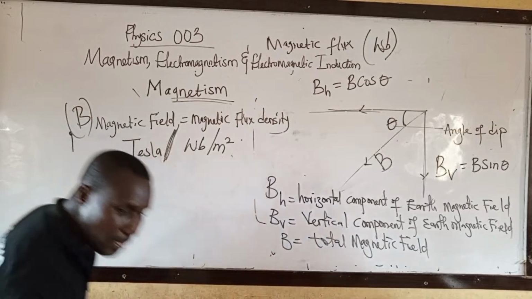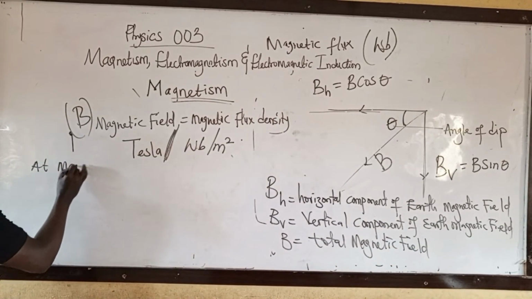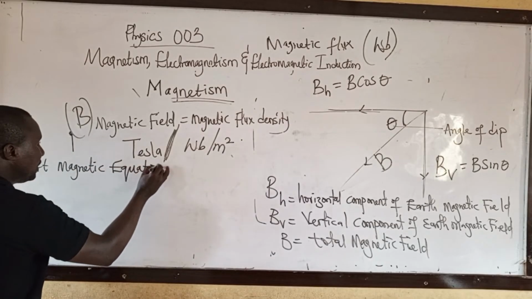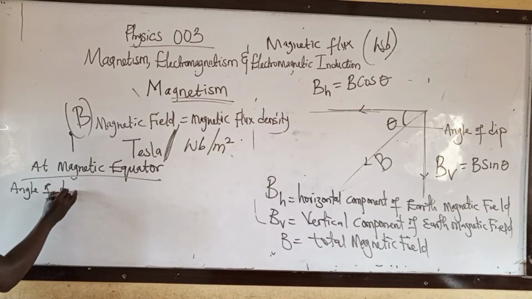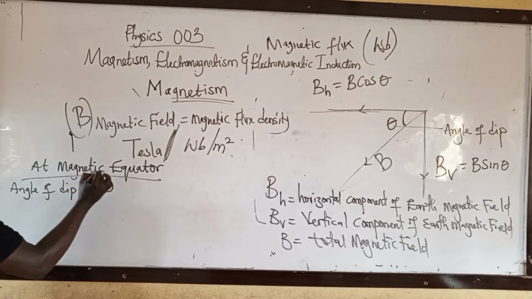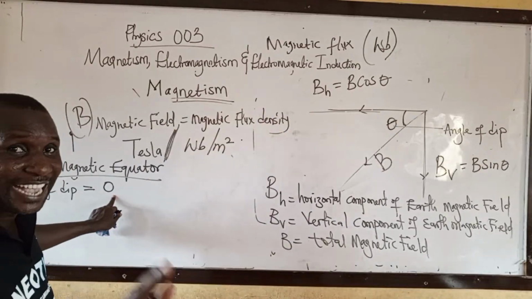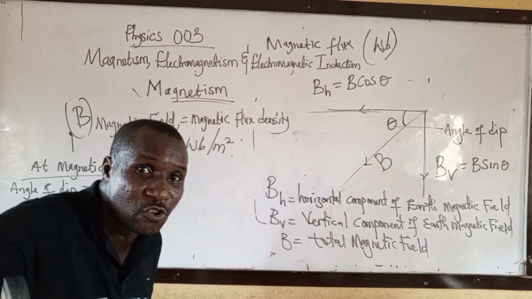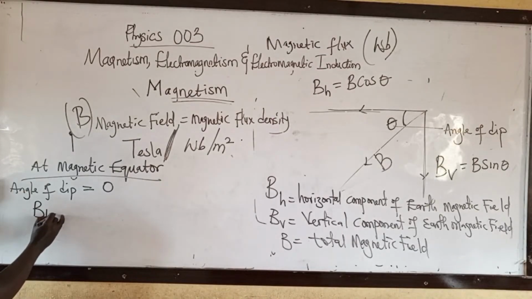At the magnetic equator, angle of D is equal to 0. Then what are we going to have? We have BH equal to B cos theta.